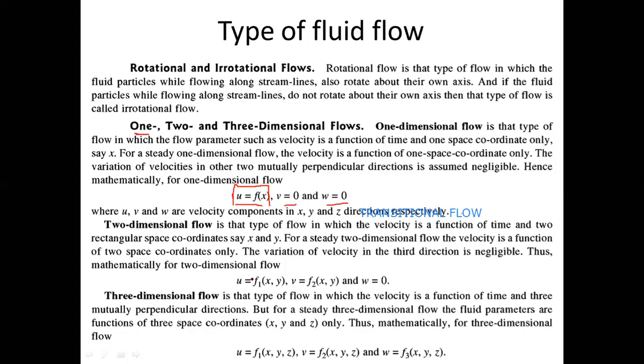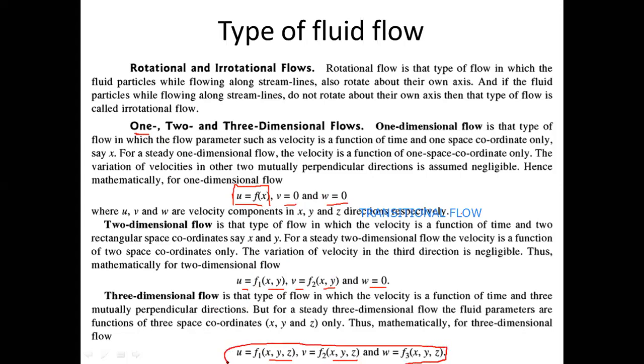Now, if the fluid is moving in the x direction, u, and also in the y direction, v, both the directions, but it is not moving in the z direction, such type of flow is called as two-dimensional flow. And the third type of flow is whenever the velocity exists in all the three directions. So it's a very random flow. It's a very turbulent flow where the fluid velocity exists in all the three dimensions.